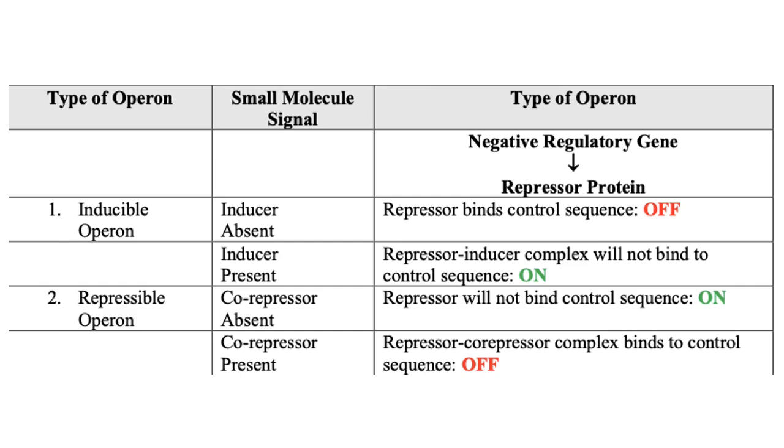For the repressible operon, you see here, if the co-repressor tryptophan is absent, the repressor will not bind to the control sequence, so it's always turned on.